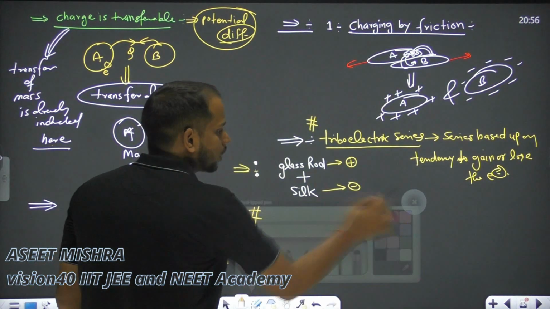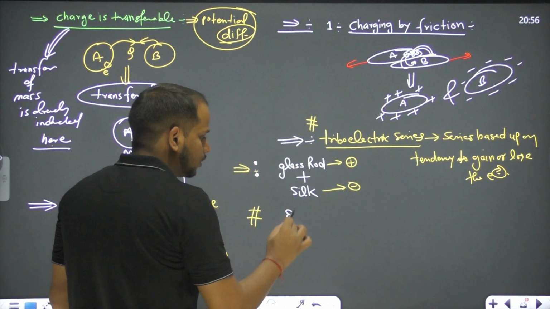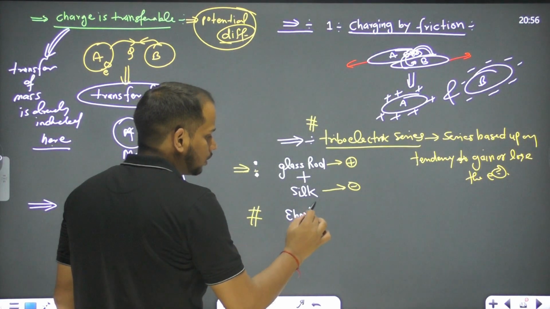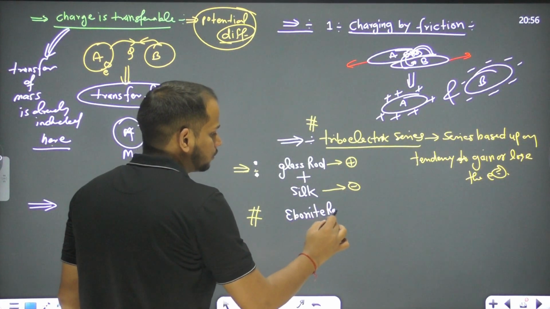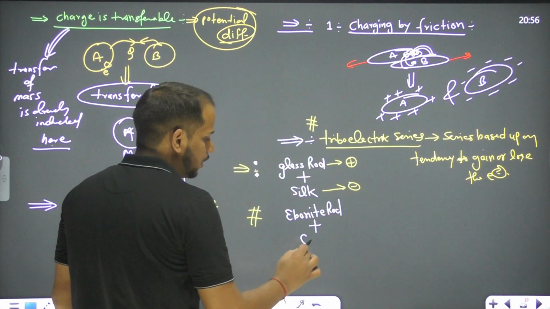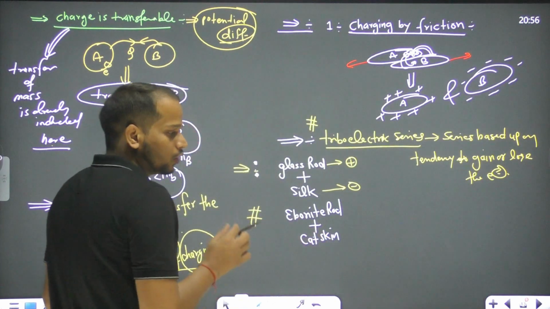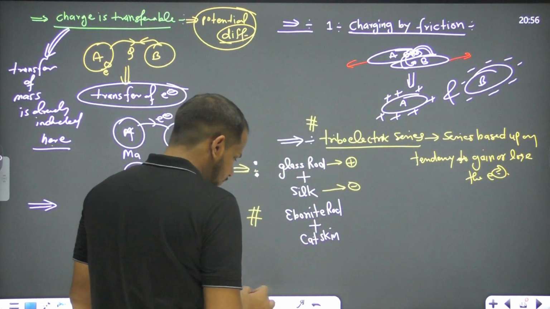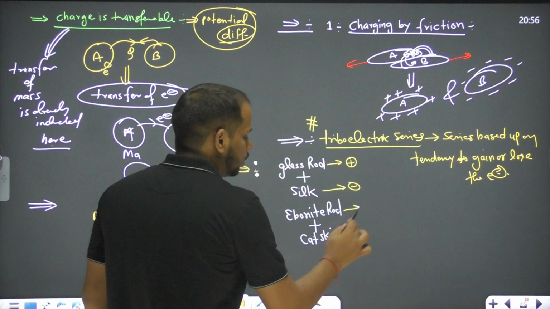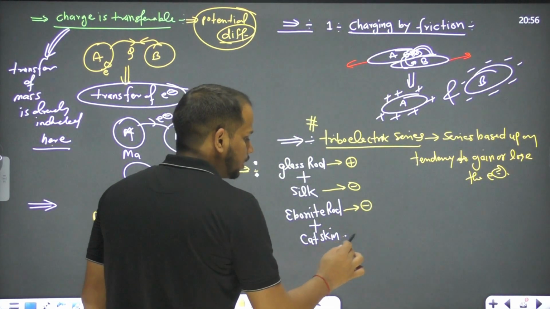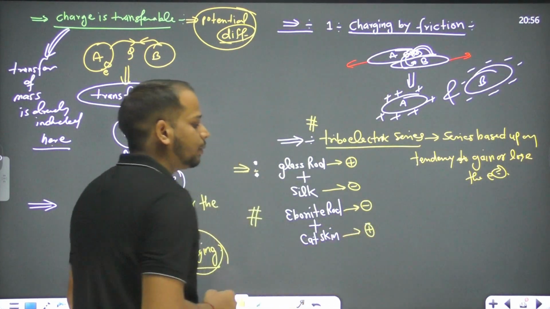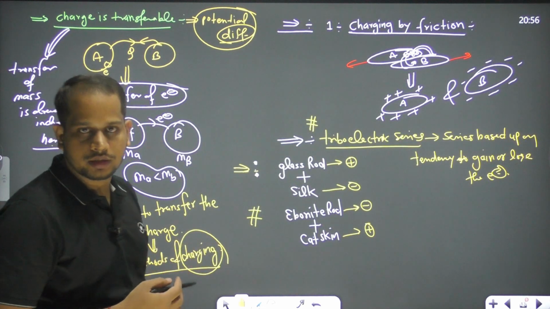Let's see the next. If we have an ebonite rod and we are rubbing it with cat skin, then the ebonite rod is negatively charged, and the cat skin will be positively charged.